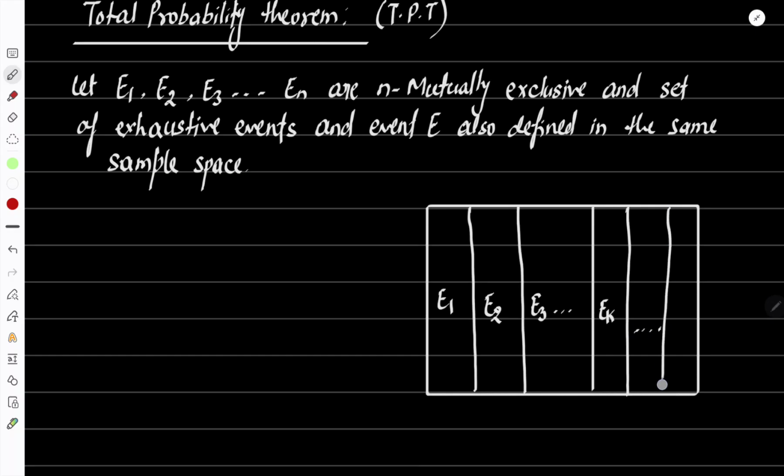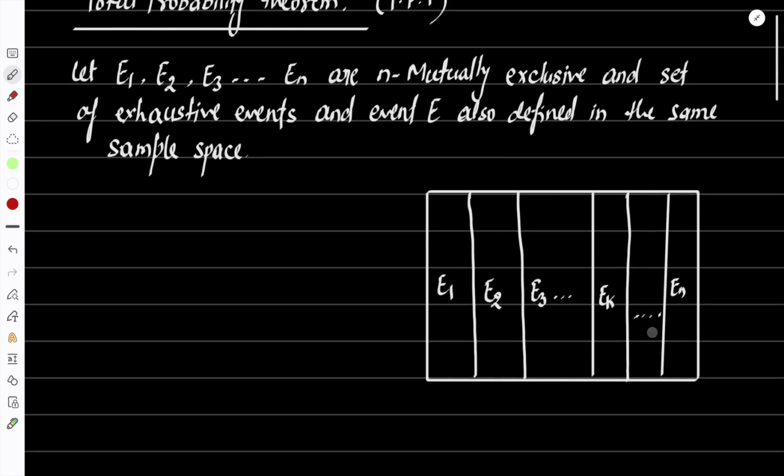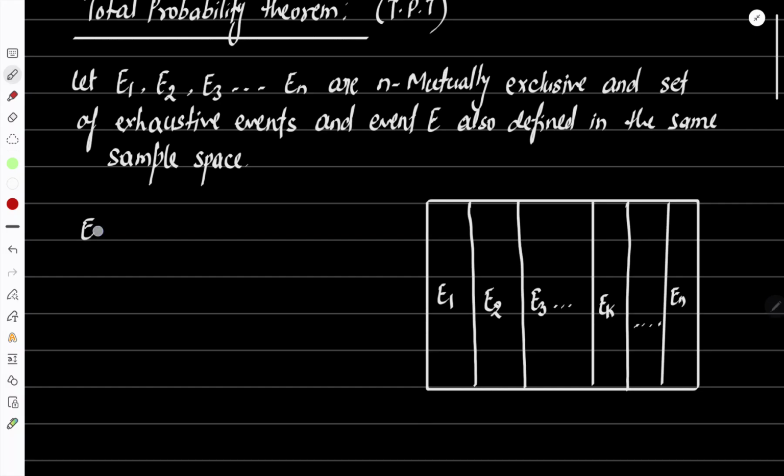Let's say we have n events in total, and the events are mutually exclusive, meaning there is no intersection between any two events, and they are also exhaustive events, meaning E1 union E2 union E3 up to En is equal to the total sample space.